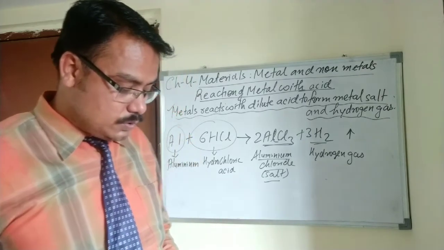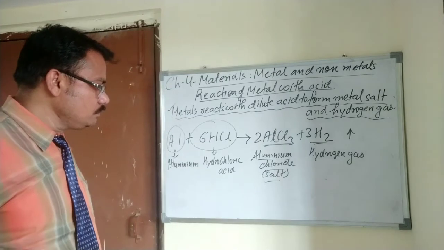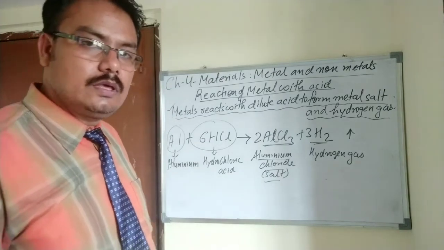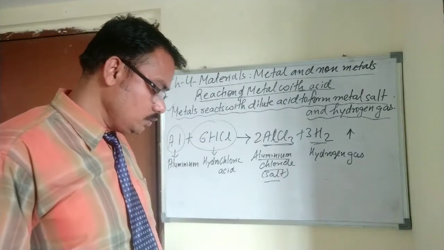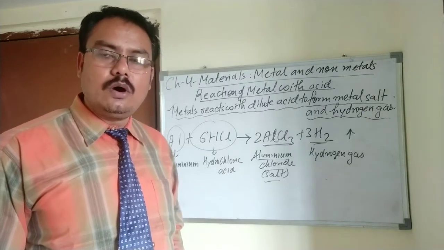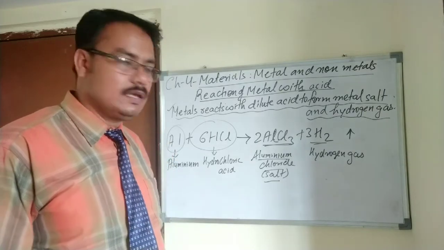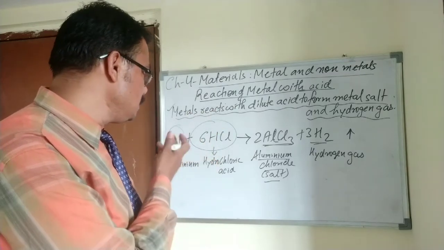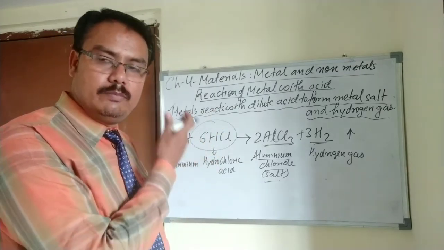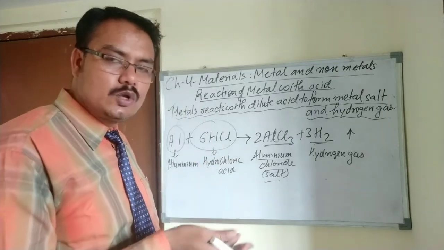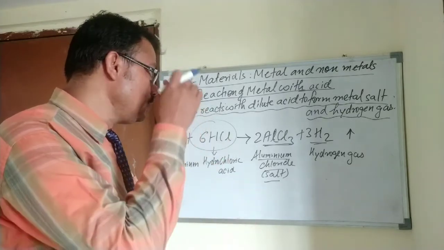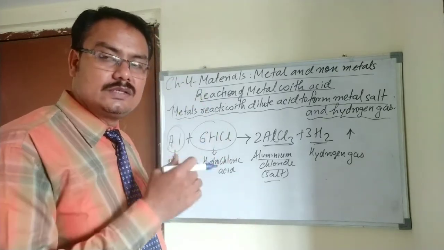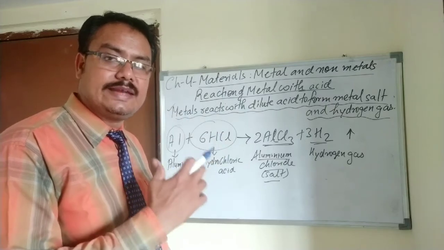Okay, student. Now, my next topic, which I am going to explain to you, is about the reaction of non-metals with acid. This was the reactions of metal with acid. Now, my next topic is reactions of non-metal with acid. What happens when a non-metal is reacted with acid?